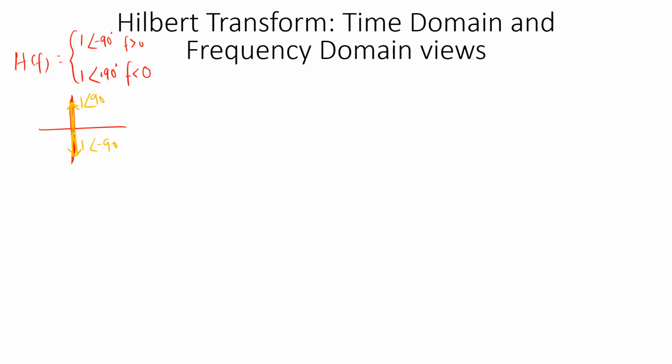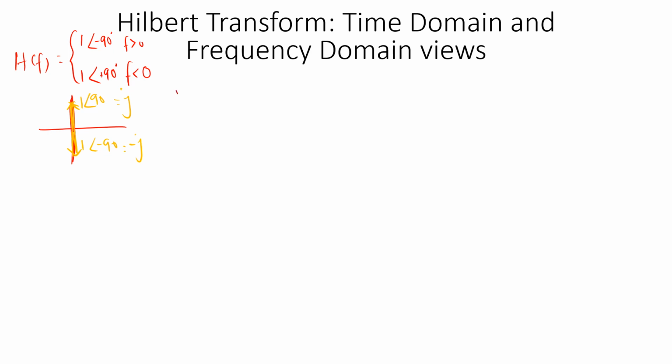So I can even write 1 angle plus 90 as j. It has only an imaginary part; you can see the real part is 0. I can write 1 angle plus 90 as j and 1 angle minus 90 as minus j, because it has only a negative imaginary part.